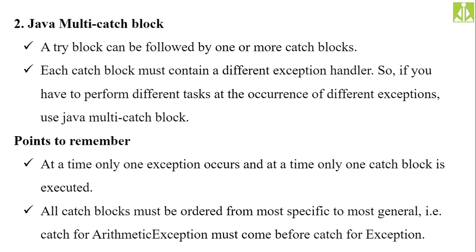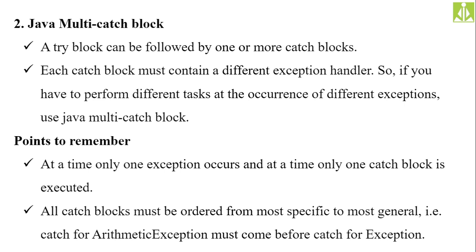Even if you put more suspicious statements inside the try block, at any particular time only one exception can arise. Once the exception arises, the control will be out of the try block, so there is no possibility of other exceptions arising.